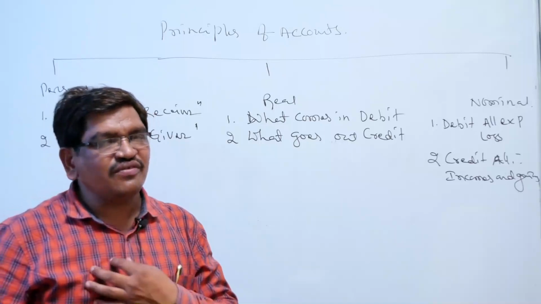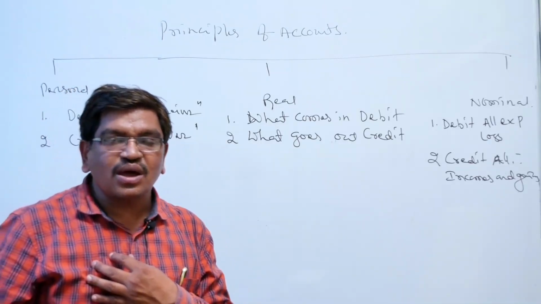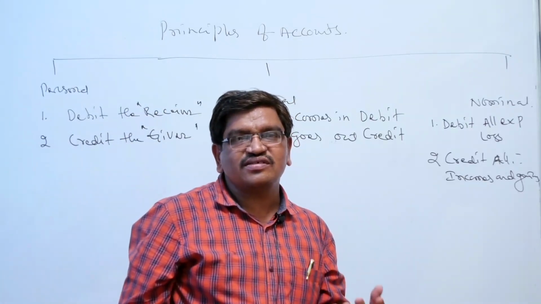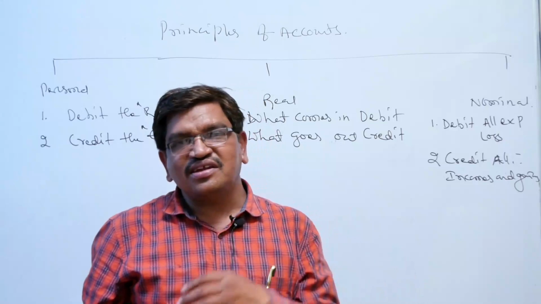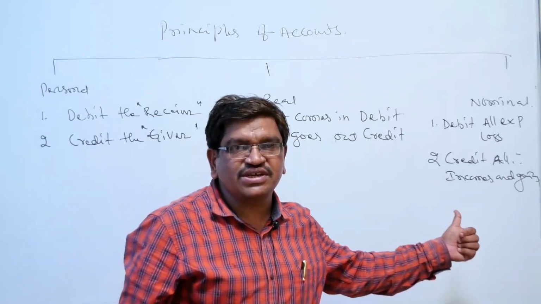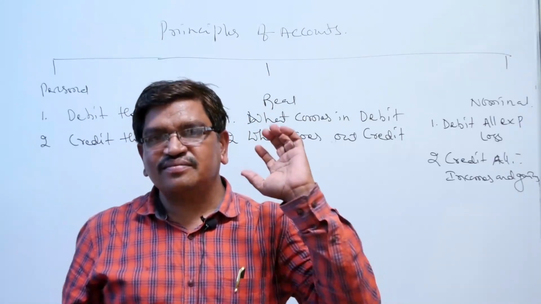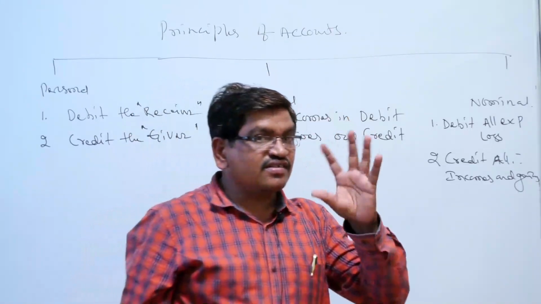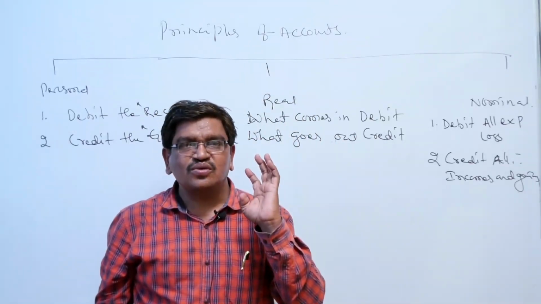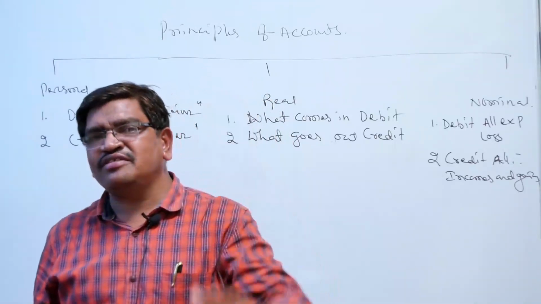As we told previously, in the classification of accounts, the nominal account is related to all expenses, losses, and incomes, gains, etc. All expenses and losses should be debit. All incomes and gains, credit. So these are the six principles you must and should know. Then only we can make the entries very easily.